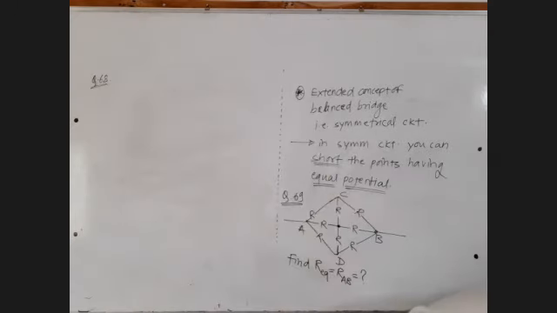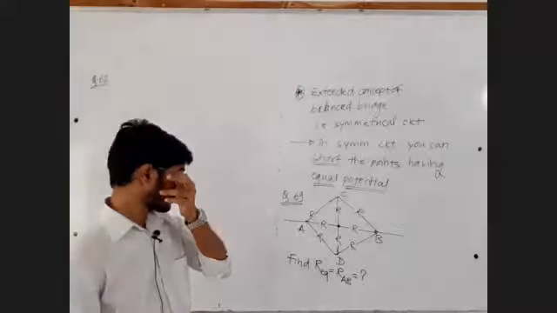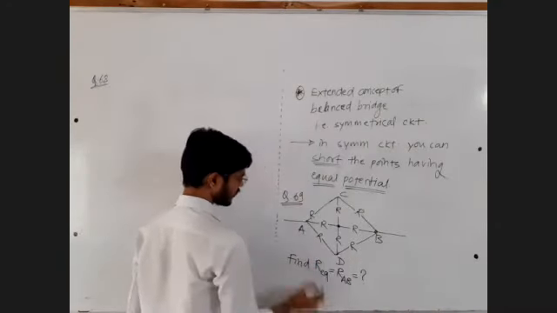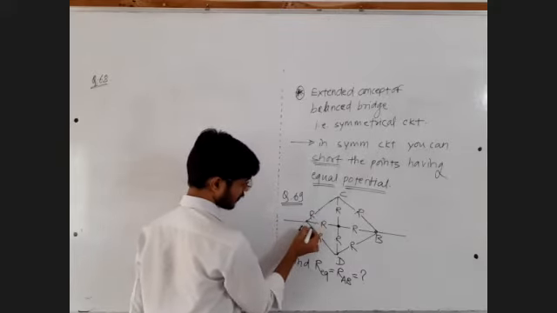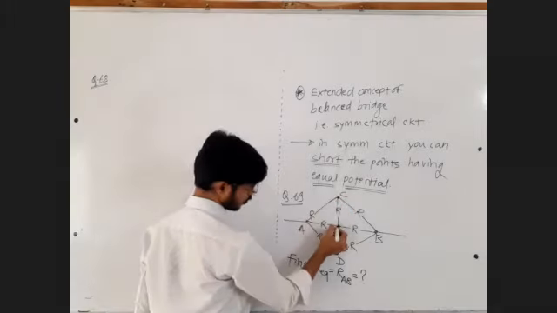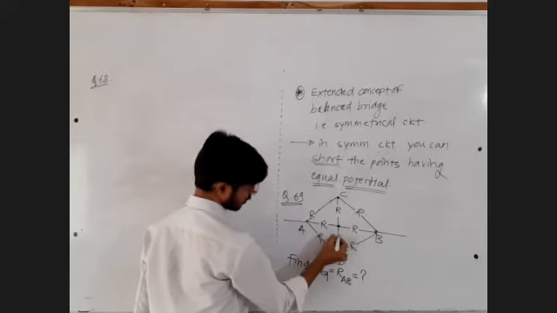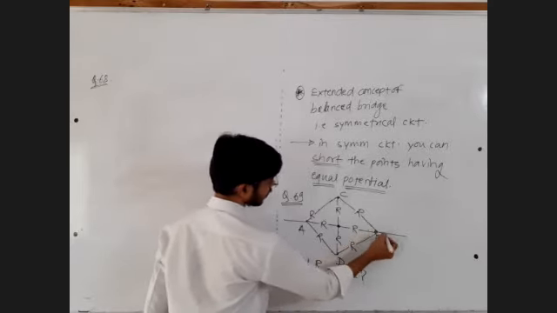Fine. Let's try to find out the answer. The first method, which is a very lengthy method, you can assign the current I. It gets split into I1, I2, and I minus I1 minus I2. And here I1 will come. Then some current will flow through this. Again, those will combine here. Again, those two currents will split between this branch and this branch. Again, the two currents will combine here. Will flow through this. Again, all three currents will combine here, and again it will form I.